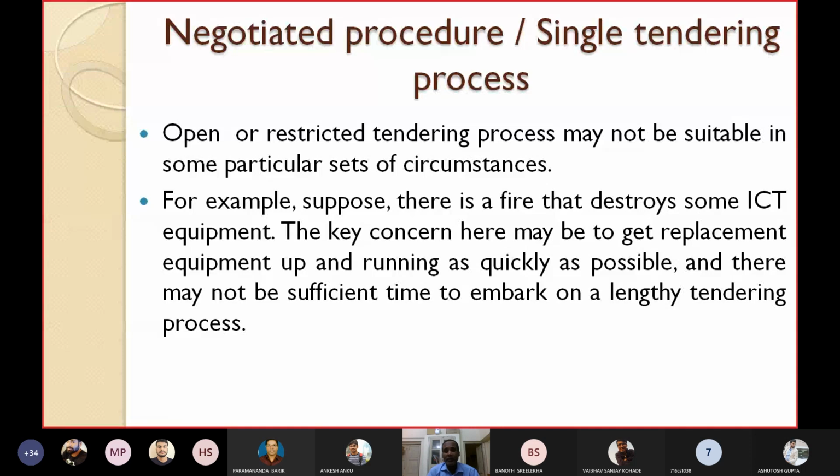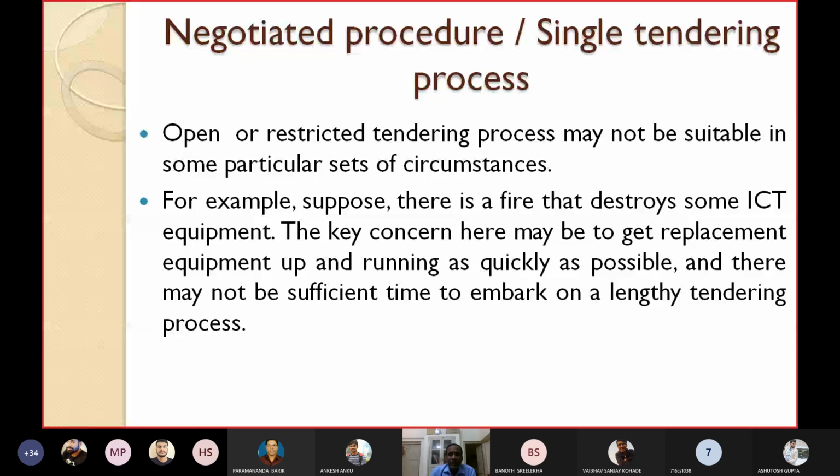Suppose there is a fire and that fire destroys some ICT equipment in our computer center. Suppose the fire occurred some days ago and destroyed some ICT equipment. Now the key concern may be to get replacement equipment up and running as quickly as possible. You have to replace that part or equipment, and there may not be sufficient time to embark on a lengthy tendering process. I have already told you the tendering process takes a huge amount of time, minimum 3-4 months. Will the computer center wait for 3-4 months?